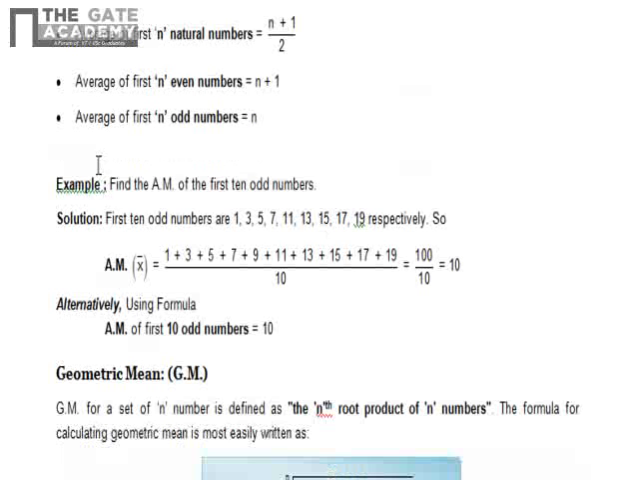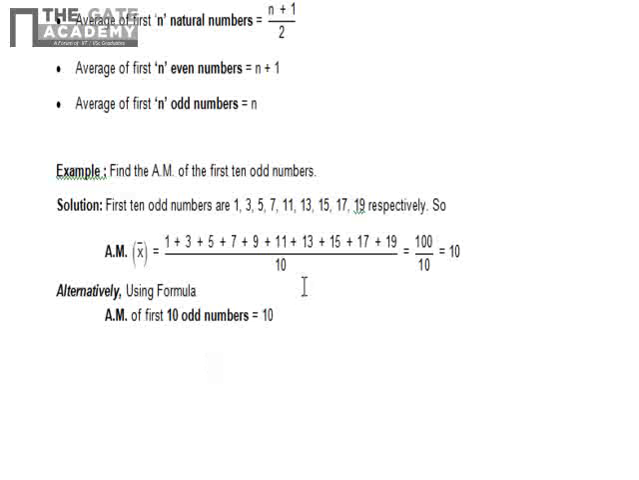Okay, here we'll see some examples. Find the arithmetic mean of the first 10 odd numbers. The first 10 odd numbers, you know, are 1, 3, 5, 7, 9, 11, 13, 15, 17, 19. You can just add and divide by 10, you will get 10. But we have a shortcut: the average of first n odd numbers is n. So if I'm asking about the first 10 odd numbers, that means n is 10, so we can directly write the arithmetic mean of the first 10 odd numbers is equal to 10.